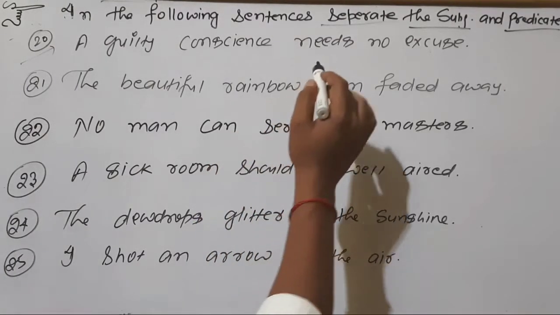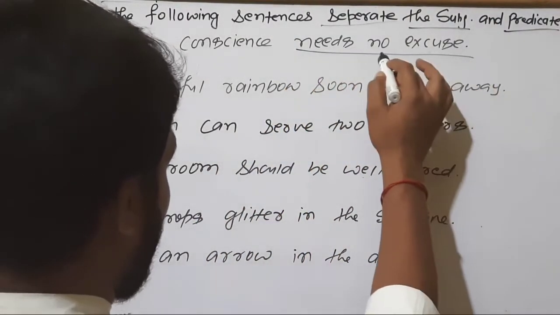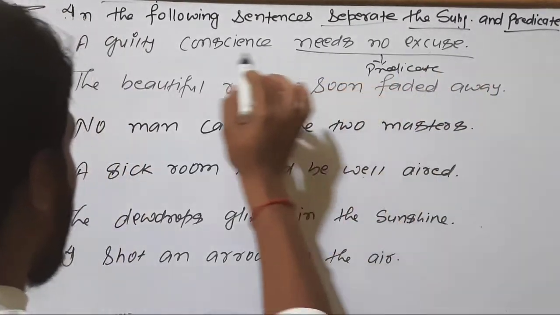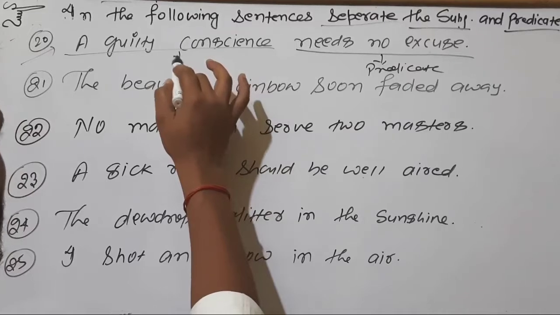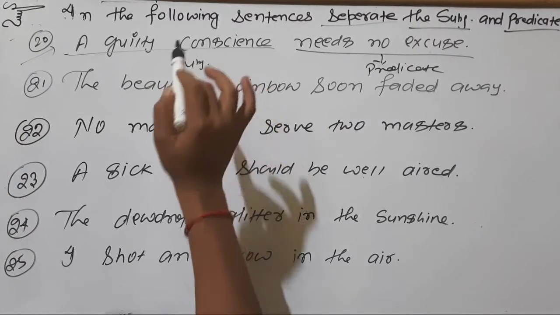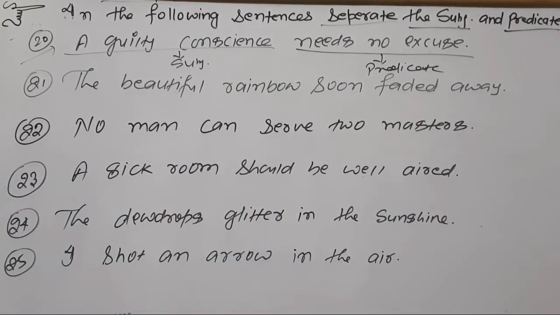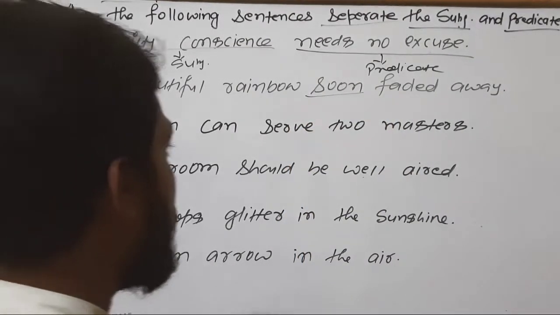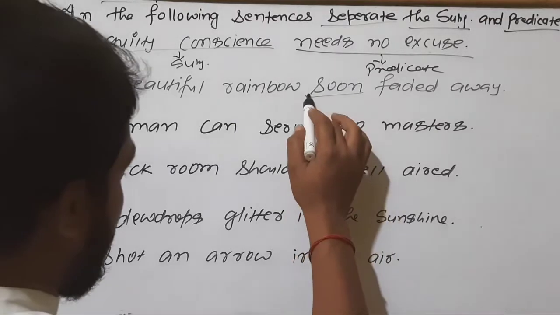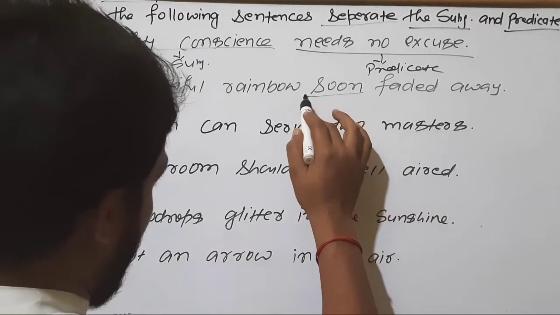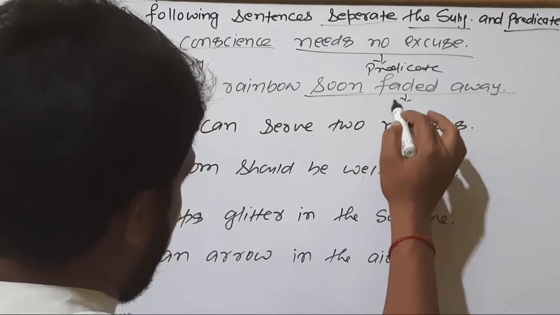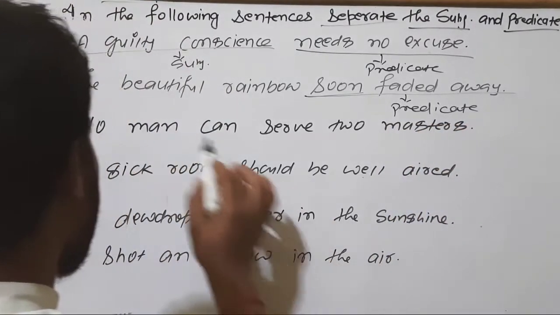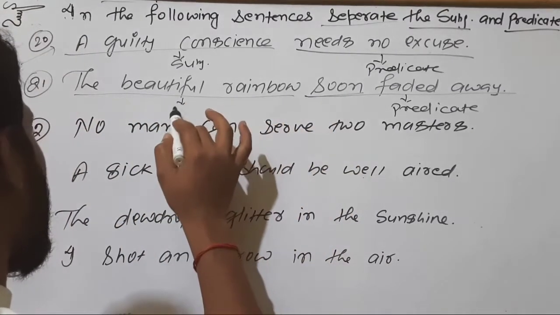So here is the verb and this part will be called predicate. A guilty conscience is the subject here. Next, 21, the beautiful rainbow soon faded away. Here is the adverb, and I have already told you that if any adverb appears just before the main verb, you should take it in the predicate as well. So this will be called predicate and this part will be our subject.